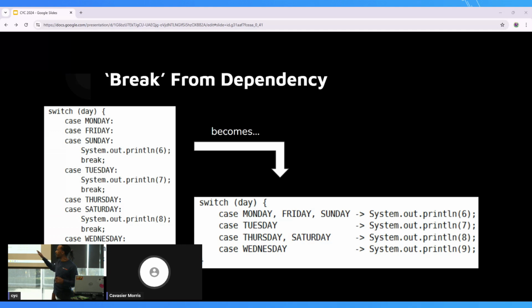And if anything, and I'm going to say this a lot, reading from left to right in the English language is easier, because now you're doing your evaluations on the left side and your executions on the right. It doesn't take as much time to see what's going on because it's directly laid out and you can quickly grab the context. For case Monday, Friday, and Sunday, we're returning a 6. In case of Tuesday, we're printing a 7. In the case of Thursday, Saturday, and so on and so forth.